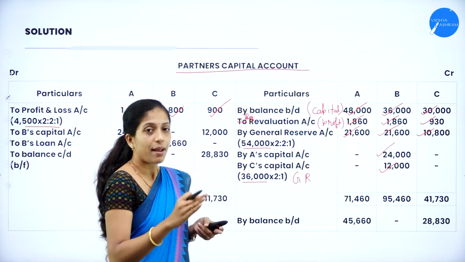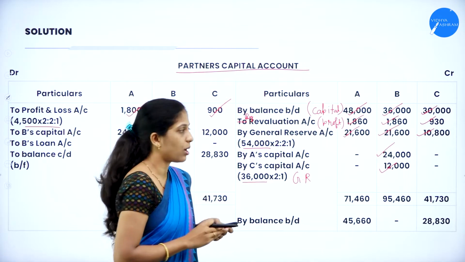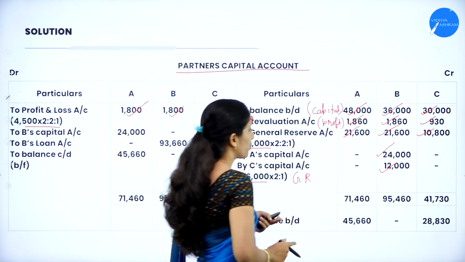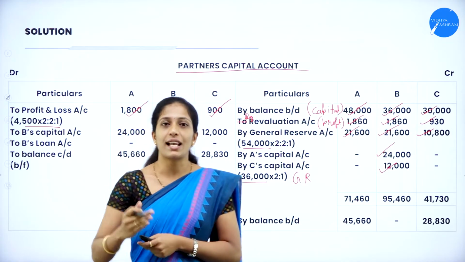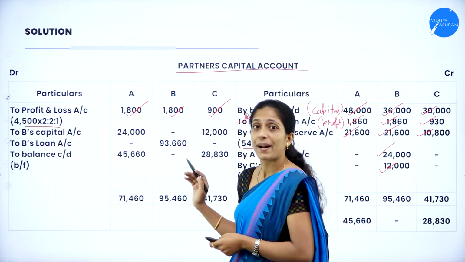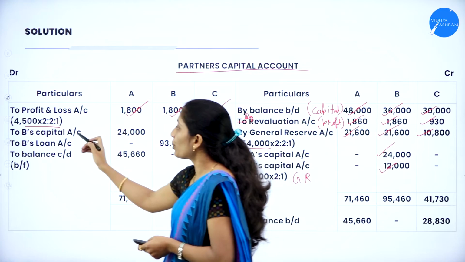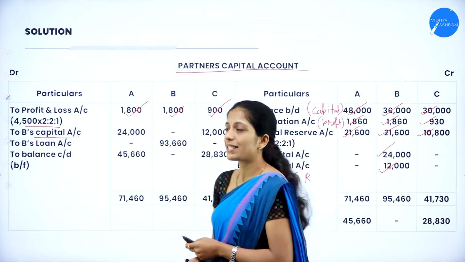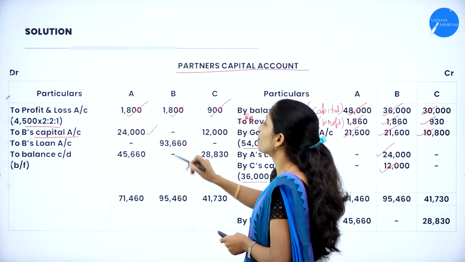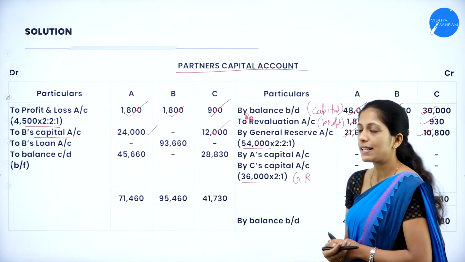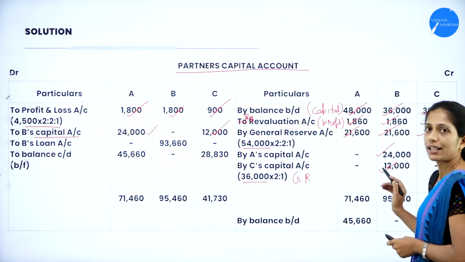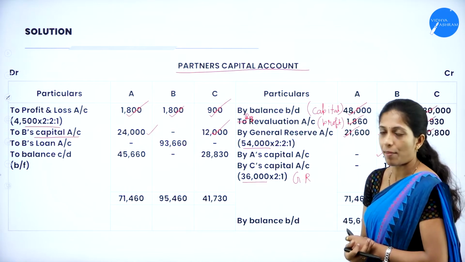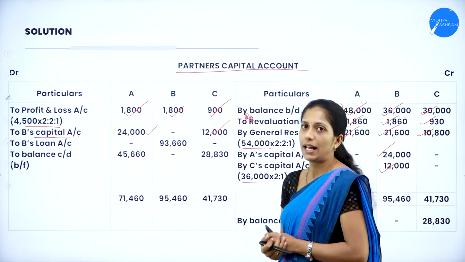Drag that amount into the retiring partner's column, that is 24,000 and 12,000. The other half of the entry: remaining partners' capital account debit to retiring partner's capital account. Who retires? B. So to B's capital account, 24,000 for A and 12,000 for C. We have already calculated, so post that amount, 24,000 as well as 12,000.